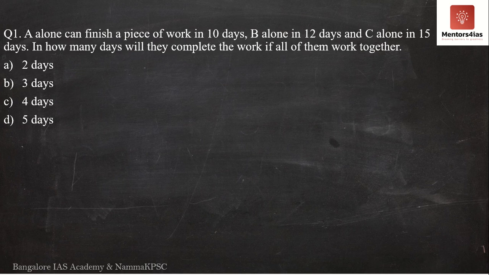It is very similar to what we have done in the previous video, except that instead of two individuals, you now have three individuals. But the way you solve it is no different. It is actually the same procedure. Again, you can do it by two methods. I have discussed earlier the traditional method as well as the chocolate method. You can use both of these methods to solve the same question by the same procedure.